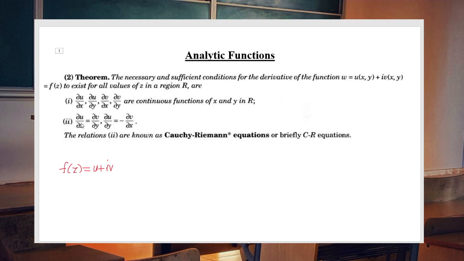Also, you must have dou u by dou x equal to dou v by dou y, and dou u by dou y equal to minus dou v by dou x. That is actually Cauchy-Riemann equation, or briefly CR equation. We use this for building a criteria for analytic function.